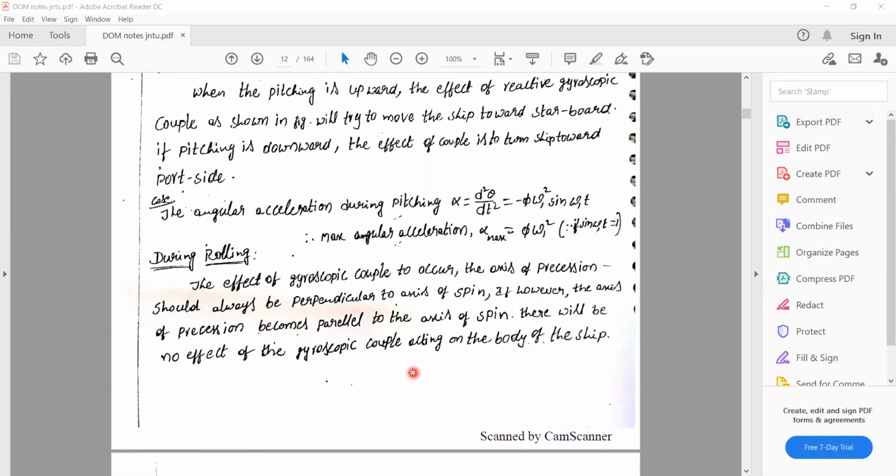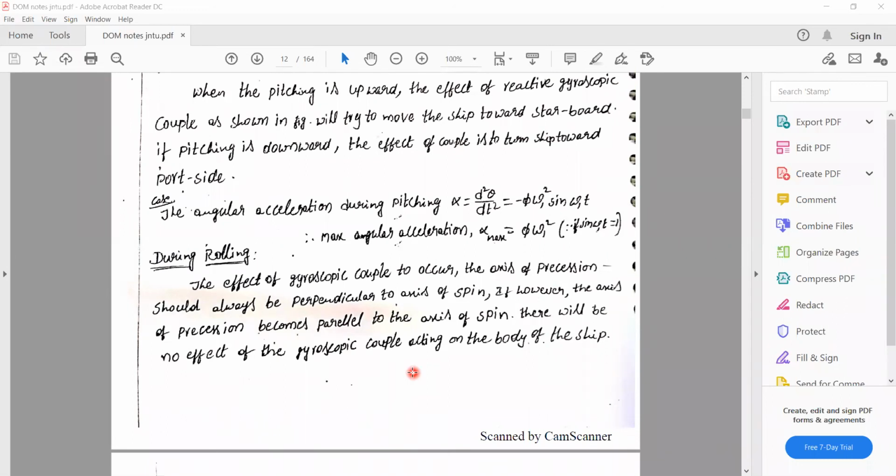When the ship travels parallel to the tides, we face the rolling effect. In the earlier case, when the ship travels perpendicular to the tides, we face the pitching effect. Now the ship travels parallel to the tides, we face the rolling effect.